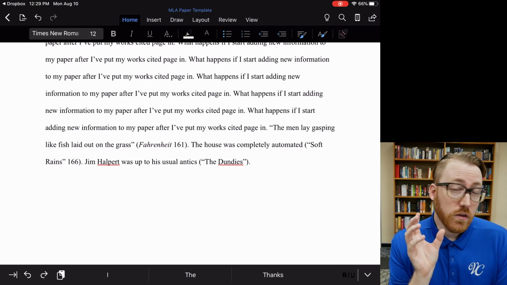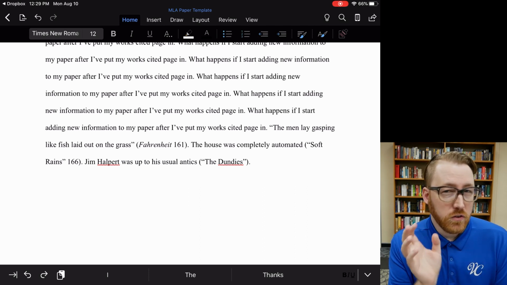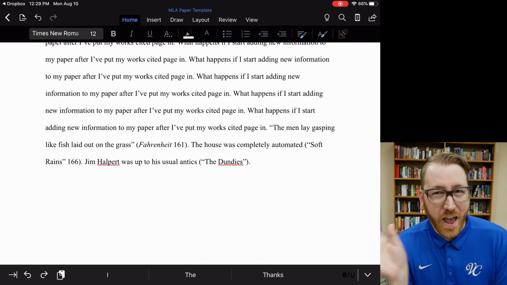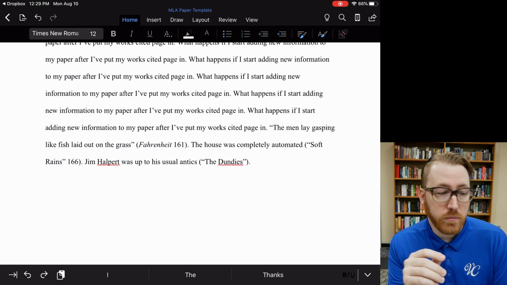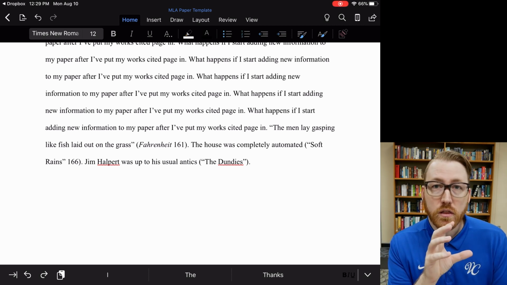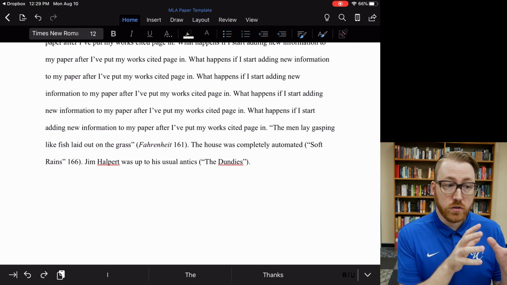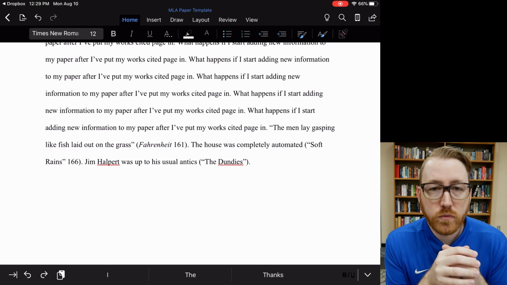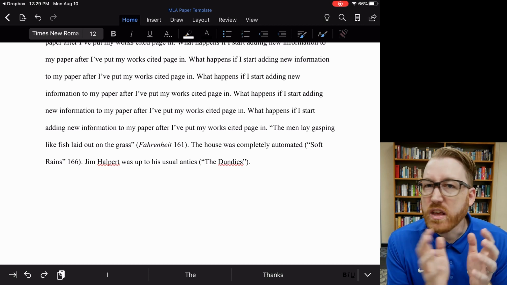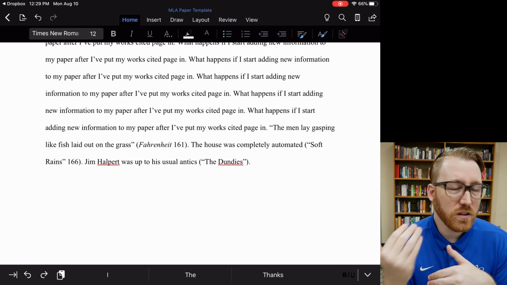In-text citation is very straightforward, except for a couple of weird edge cases that you will run into from time to time. But if you use the basic decision-making process, you should be able to accurately put together in-text citation pretty easily, and you'll get used to it because we'll practice it a lot during the course of the year.